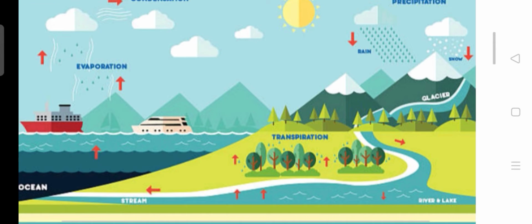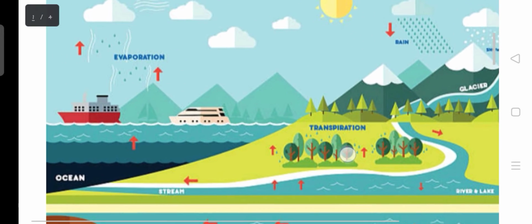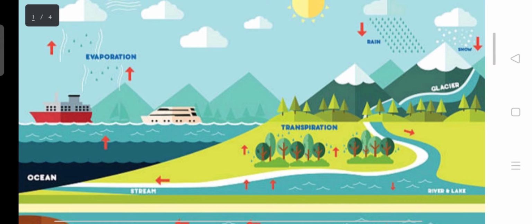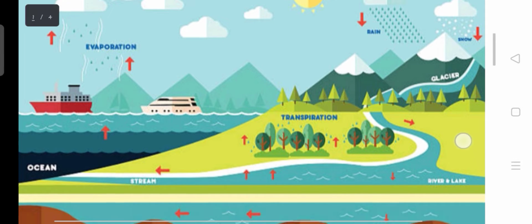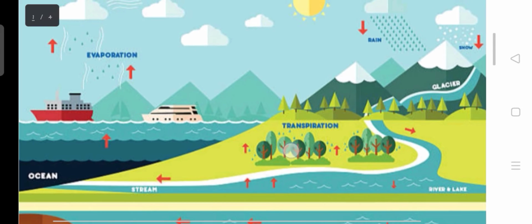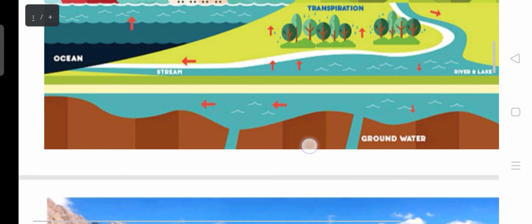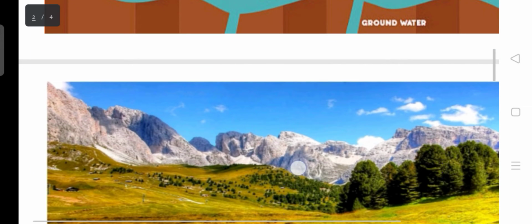So when it falls down to the earth, it recollects back into these streams, into these water bodies, which we call the runoff, and some soaks into this ground, which is known as the infiltration. Now you can see these plants. These plants lose water to the sky or to the atmosphere. The process is known as transpiration. So that's all about the water cycle in that picture.